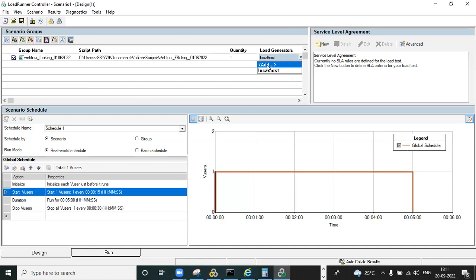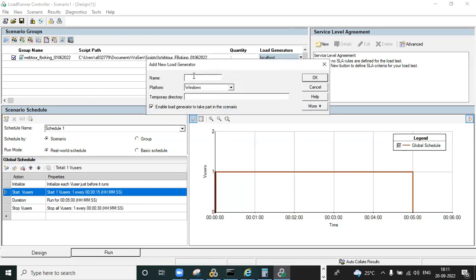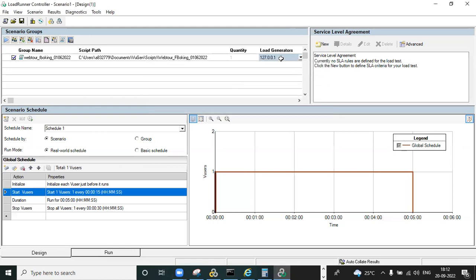How to add the LG: click on add, and here you need to give the LG name. For example, I am giving web tour, and for the temporary directory, we can give 127.0.0.1. Click on okay. You can observe we are able to see two LGs. One is the localhost, and one we have now added, 127.